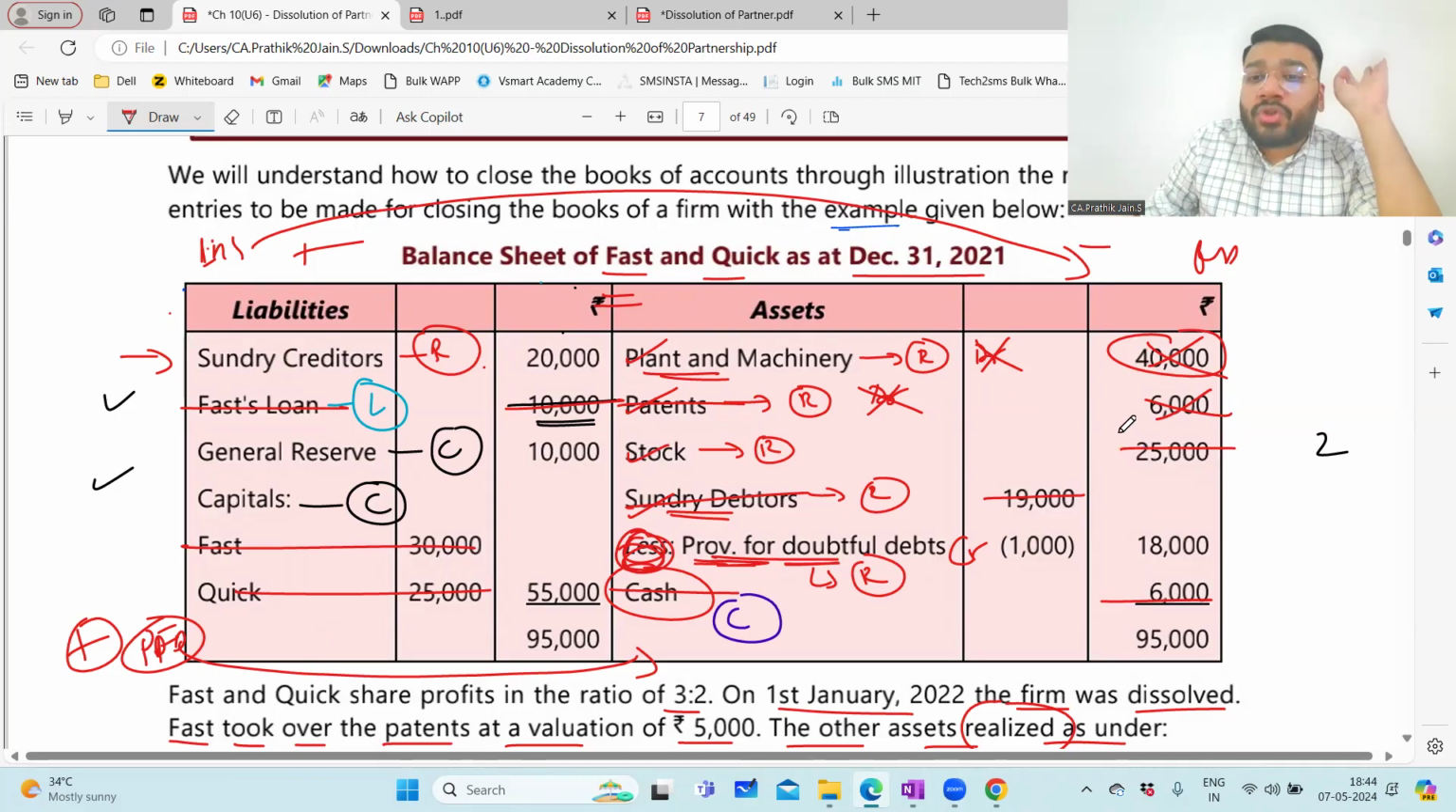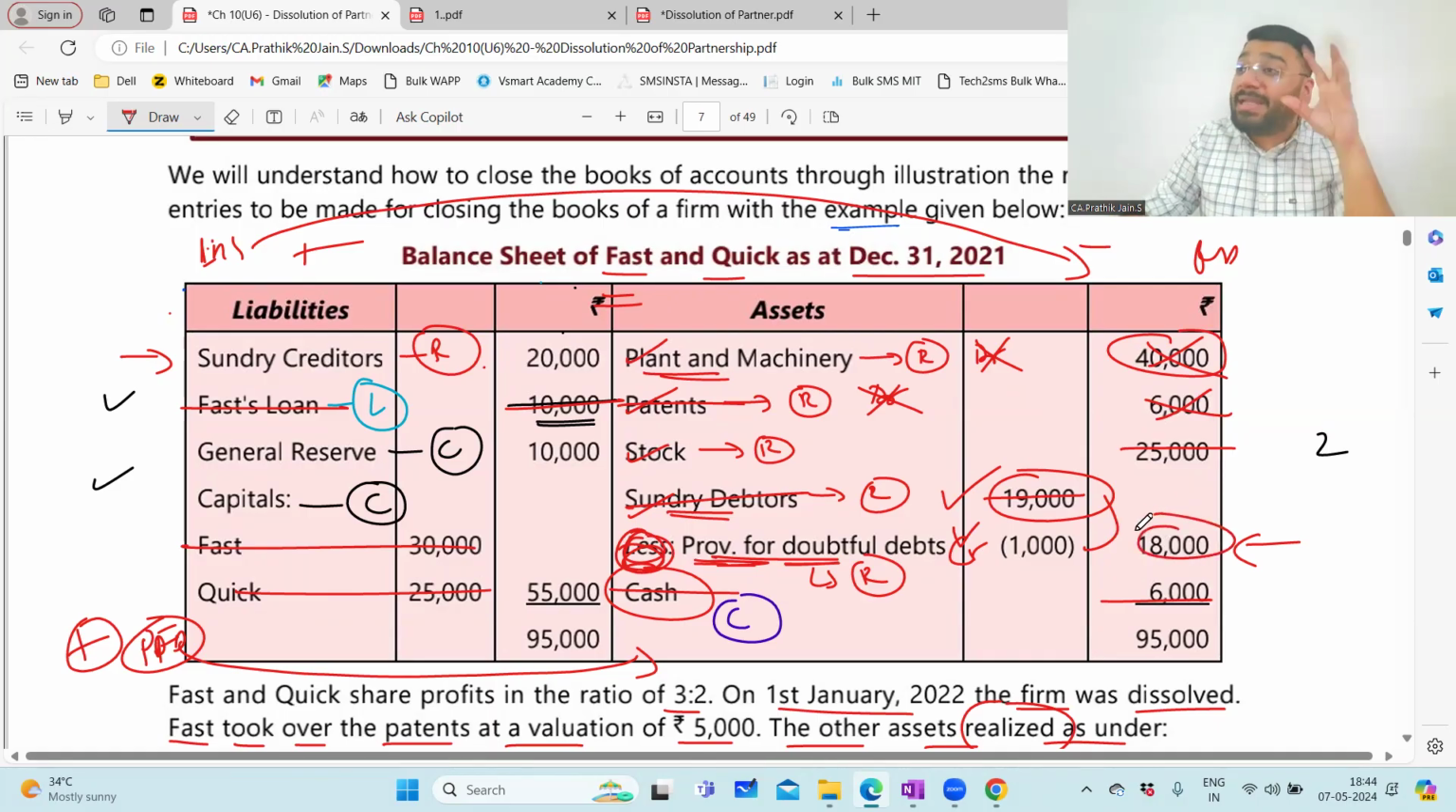Yes, sir. So on the asset side, I've transferred everything except the provision for doubtful debt. So the debtor, please don't transfer at 18,000. You have to transfer at the gross value, 19,000 rupees, because the debtor's ledger balance is 19,000 and the provision for doubtful debt ledger balance is 1,000. Two separate ledger balances means two separate entries have to be passed. This 18,000 is a net amount only for our understanding purpose. So when you pass the journal entry for transferring debtors, do not write 18,000.